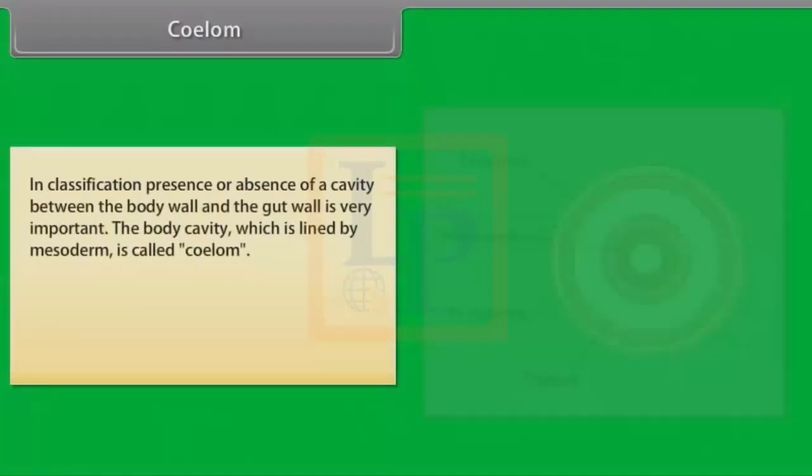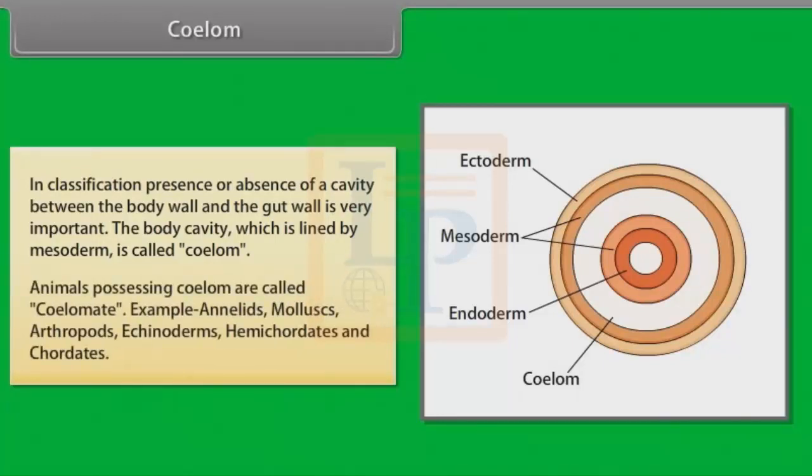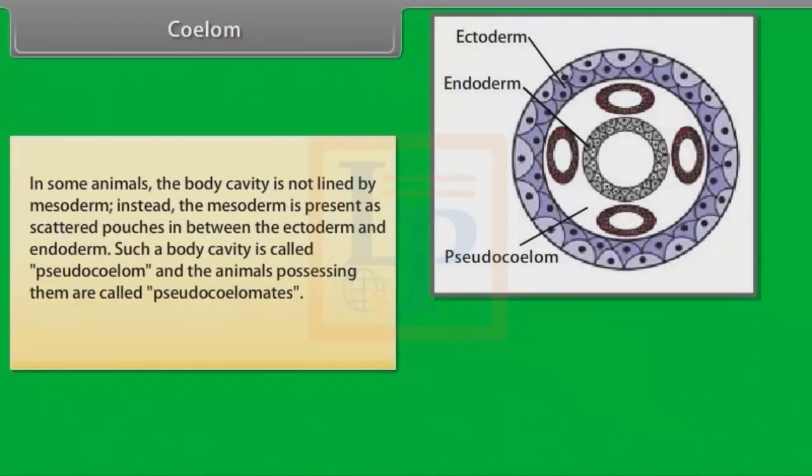Coelom. In classification, presence or absence of a cavity between the body wall and the gut wall is very important. The body cavity, which is lined by mesoderm, is called coelom. Animals possessing coelom are called coelomates. Example, annelids, mollusks, arthropods, echinoderms, hemichordates and chordates. In some animals, the body cavity is not lined by mesoderm.